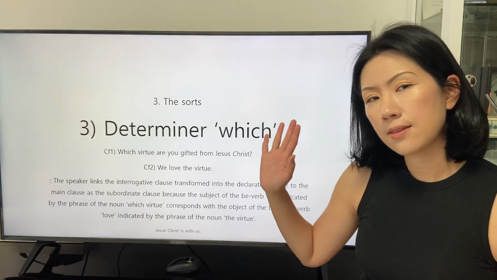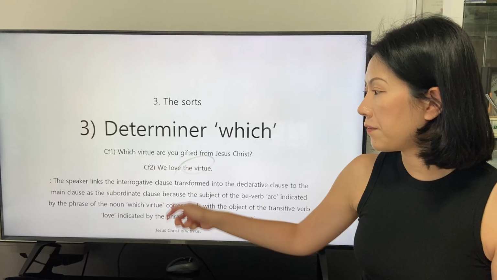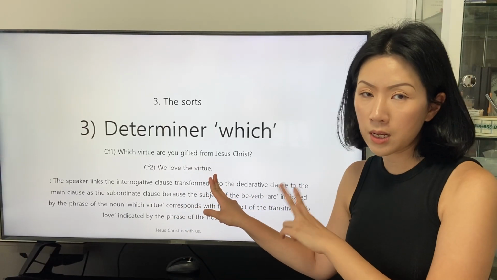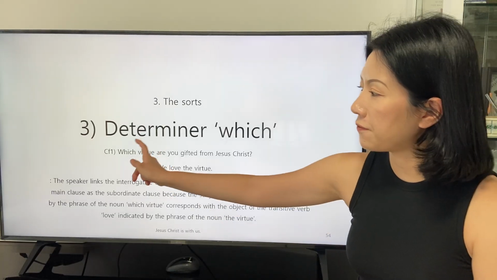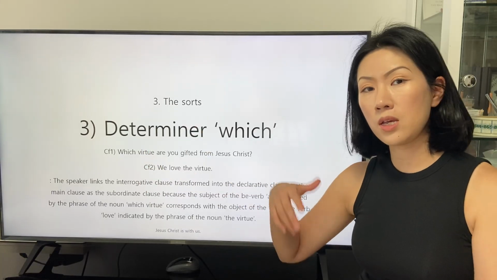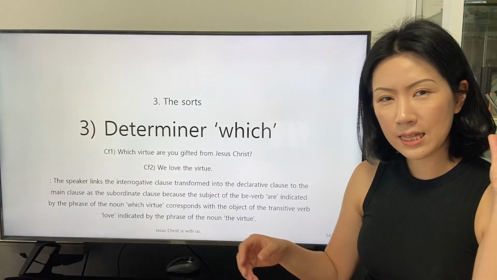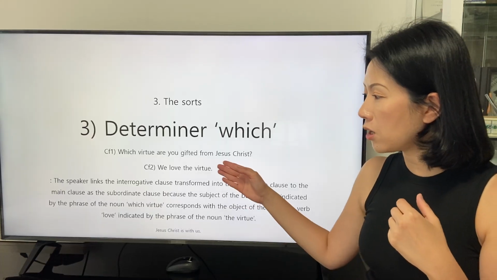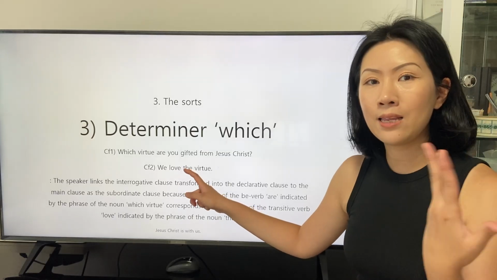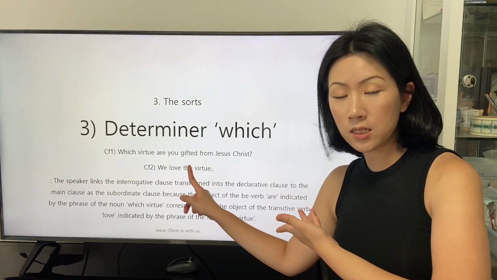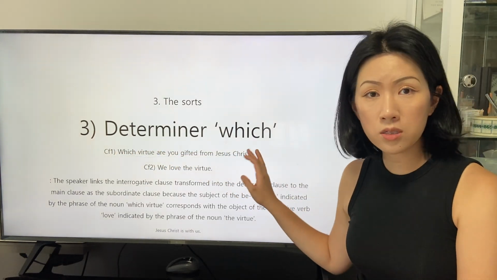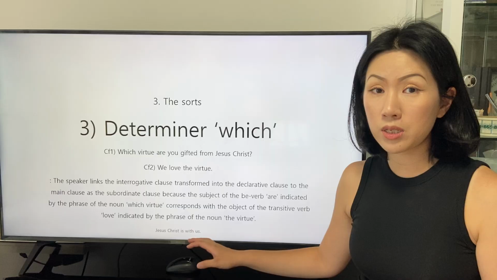The speaker finds the fact that the phrase of the general noun, the virtue, in the second clause that became the main clause, and the phrase of the general noun which virtue in the interrogative clause are the shared indication. So the speaker abbreviates the shared indication in the main clause and replaces this phrase of the main clause by the entire first clause that became a declarative statement.